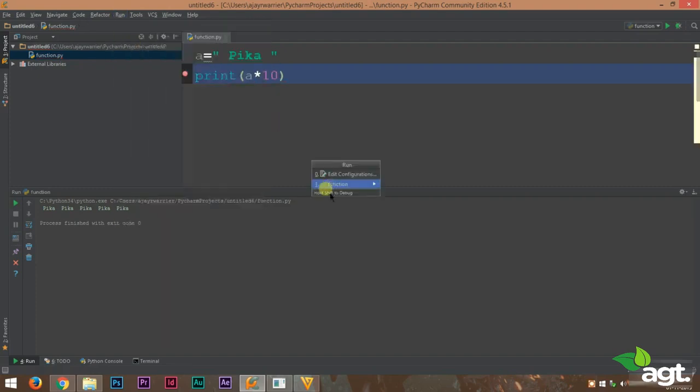We run this and we get Pika 10 times. So that is how the multiplication operator works. So we learned about two operations, addition operator and multiplication operator. Addition operator is used to combine strings and multiplication operator is used to repeat the strings a number of times.